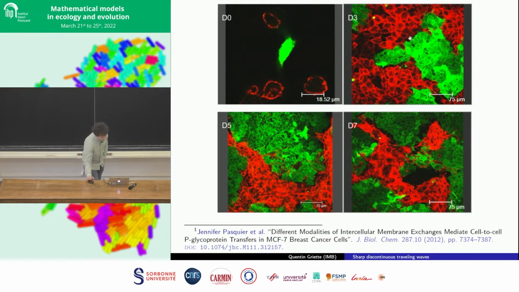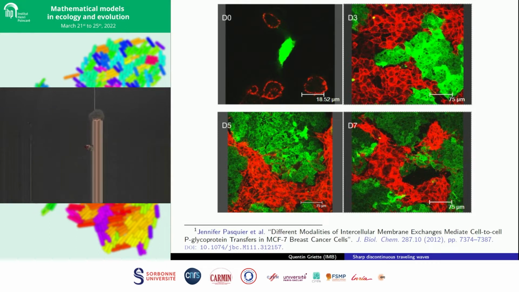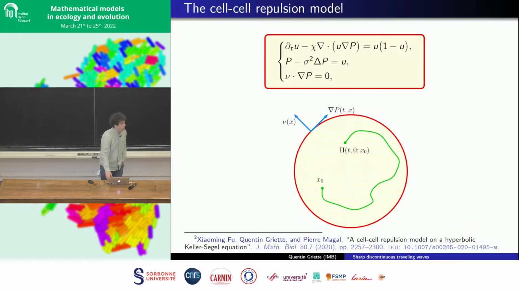Okay. So to model the evolution of the population of cells in the petri dish, before going to a two-cell model, we have to understand how one cell type evolves. And so we use the following cell-cell repulsion model to describe the population of cells in the petri dish. So we have essentially two parts in this model. The population dynamics is on the right-hand side. It's a simple logistic term where cells grow and saturate at a certain level.